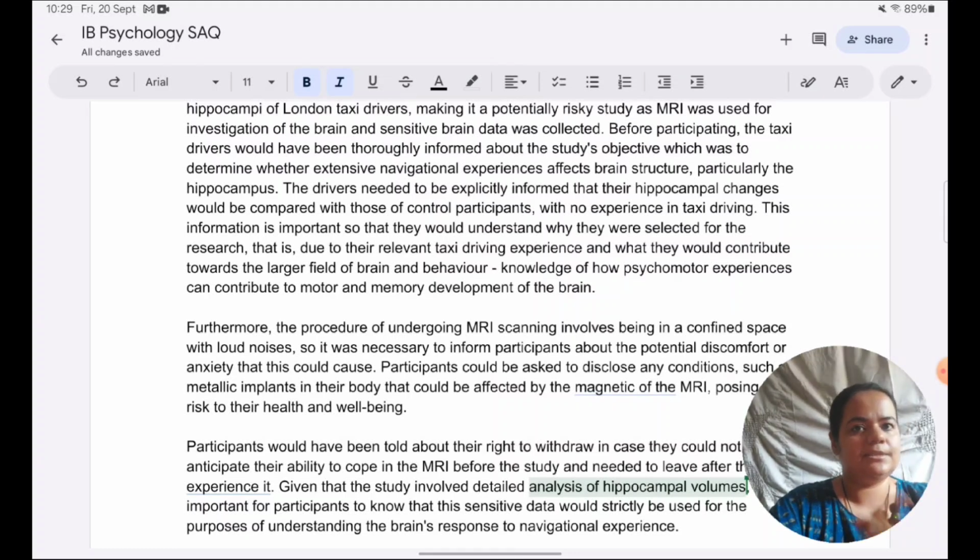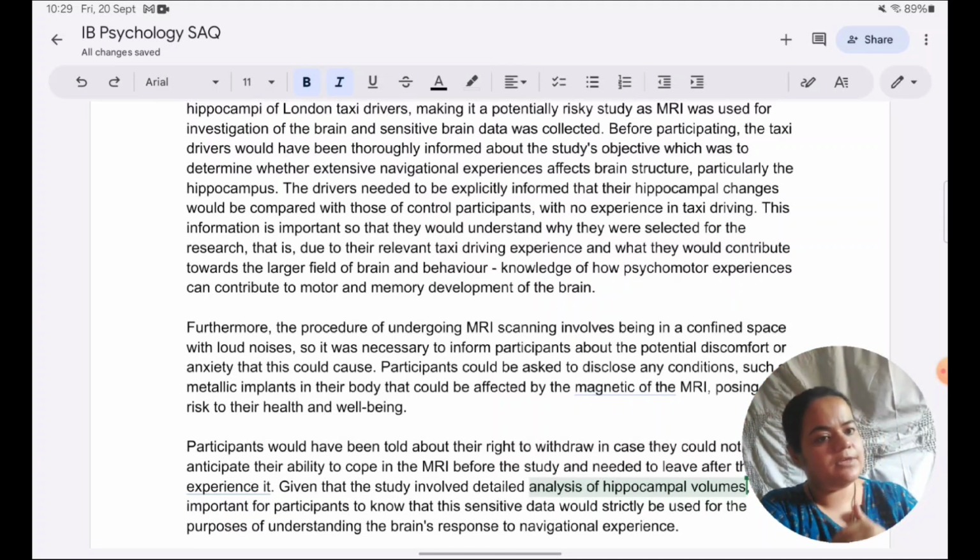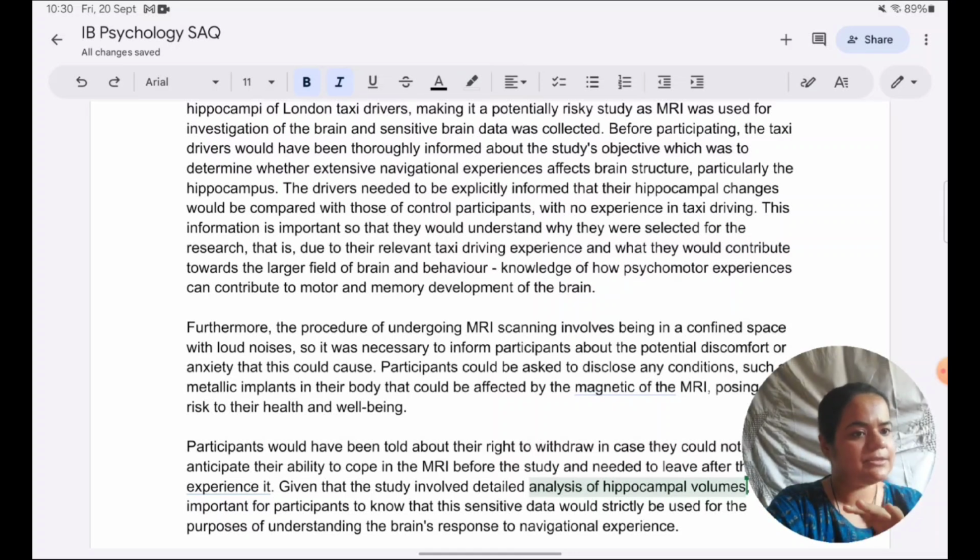I hope you're able to see the structure. First, we generally introduce the ethical guideline and its importance. Then we show why it's relevant in the larger area. Then we show in this particular study how all of the general discussion which we have done is applied, and why it was relevant to this study in view of whatever we have discussed in general before. So that is how our IB answers need to be structured.